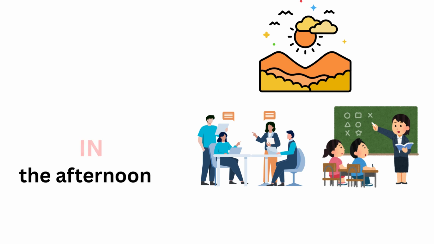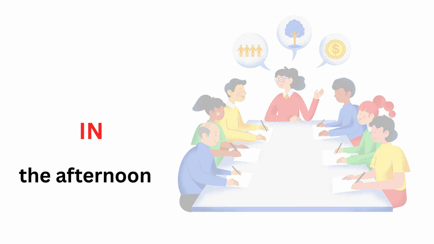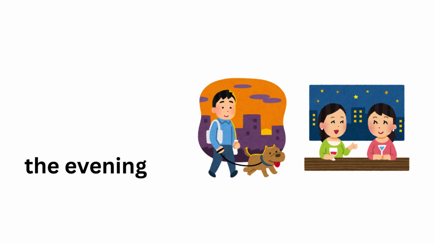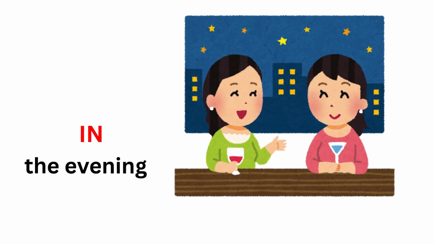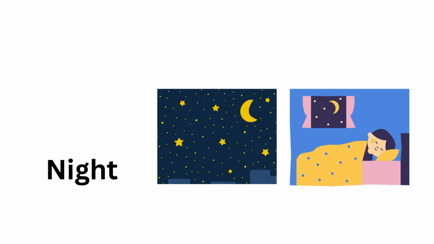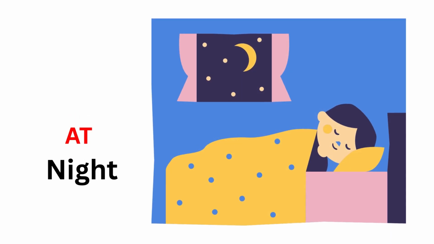Likewise, we say in the afternoon. For example, studying in the afternoon or meeting in the afternoon. Similarly, in the context of evening as well, we use the preposition "in." For example, returning home in the evening or get together in the evening. But what you have to remember is, we normally use the preposition "at" when talking about nighttime. For example, dinner at night, another one is sleeping at night.